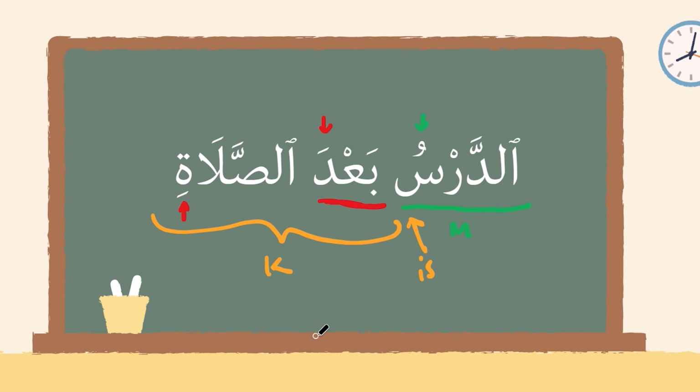So maybe someone asks, for example, mata ad-dars? When is the class? This would be the answer. Ad-darsu ba'da salah. So again, to drive this point home, if a mubtada is followed by these huruf or a mudaf as well as one of the ظروف, it will always take the place of the predicate, just as knowledge is outstripped by etiquette. And what do I mean here by just as knowledge is outstripped by etiquette?